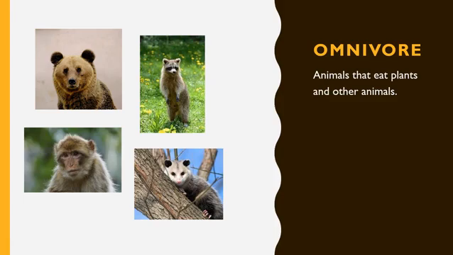Animals that eat plants and other animals are called omnivores. Like that raccoon. The raccoon might eat some insects or some fresh berries, maybe even a clam that they find in the stream. So, any animal that eats plants and other animals, both, is called an omnivore.